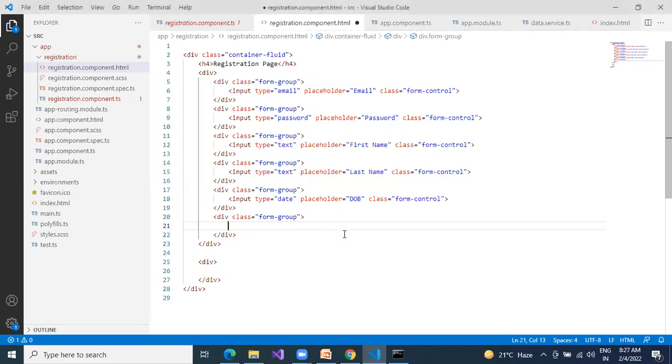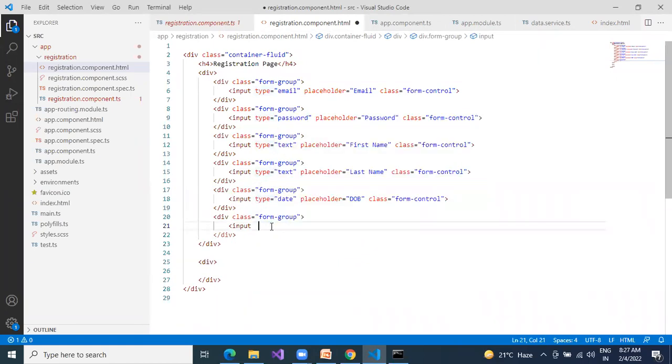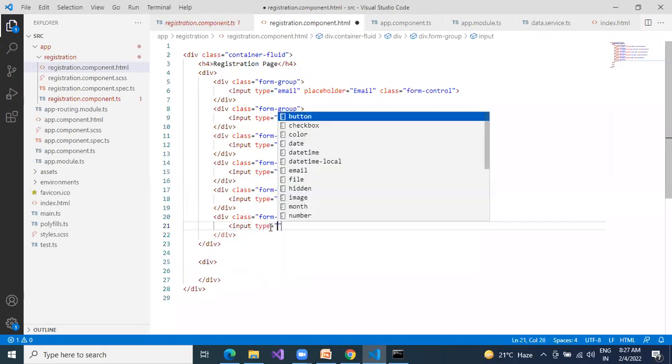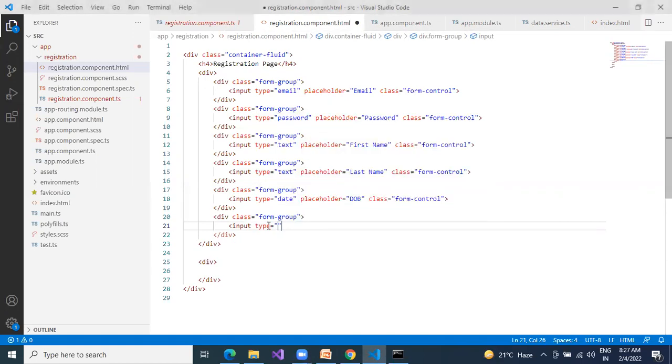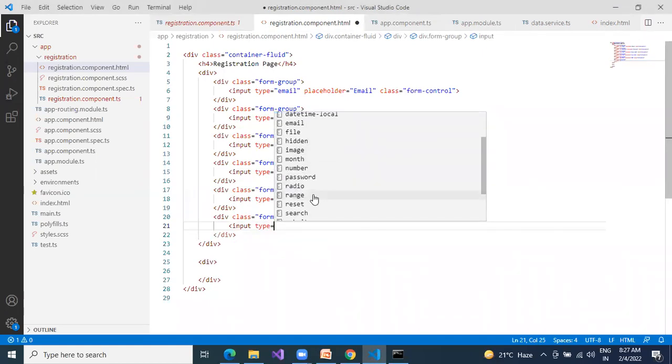Next, how to design radio buttons. Input, sorry, input type. See here, these are the type options. You may wonder how many input types there are. Once you press type, Visual Studio Code will show how many types there are: button, checkbox, color, date, file, hidden, image, number, password, radio, range.